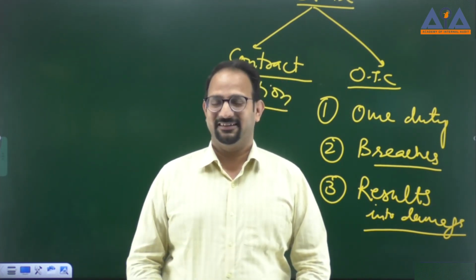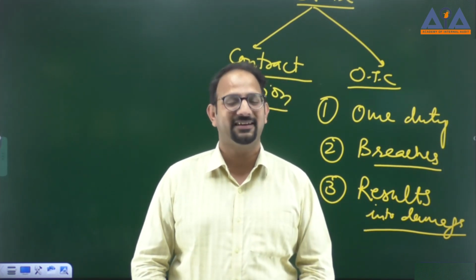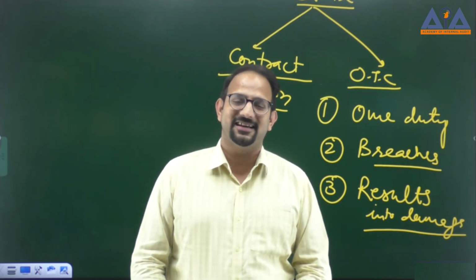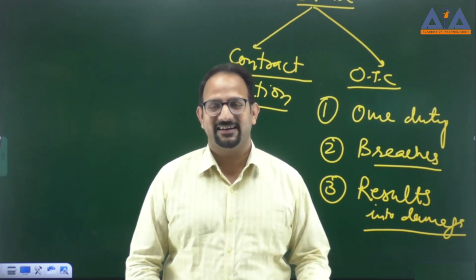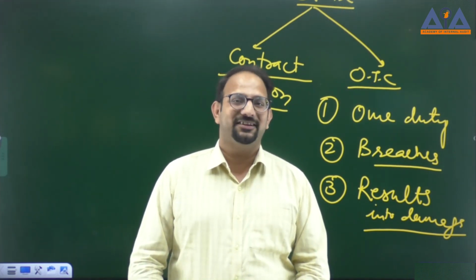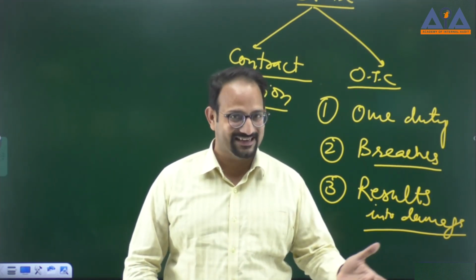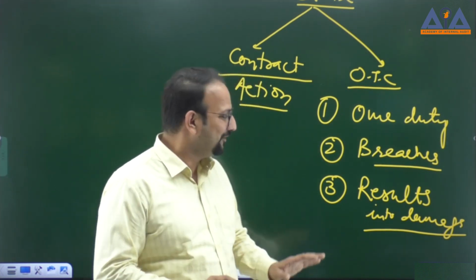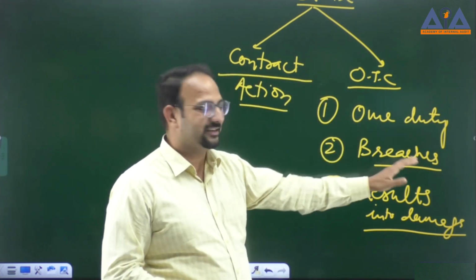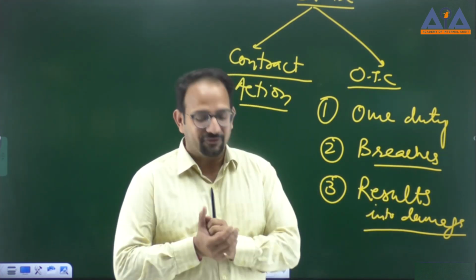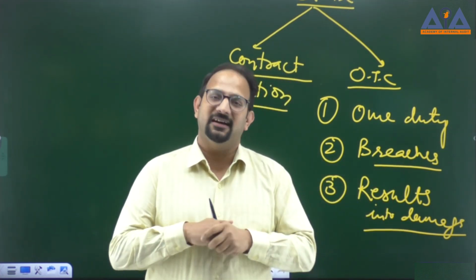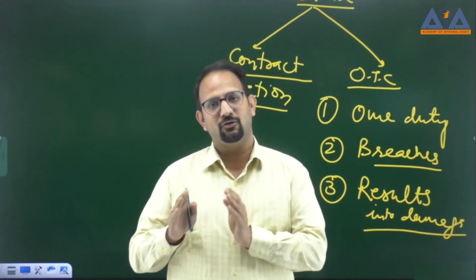So you can claim there, right, that because of this activity my reputation is damaged and hence I am filing a civil case and I am expecting a certain kind of compensation for this kind of loss. So this can be a scenario. So ultimately you have to prove how their breach of duty has resulted in damages to you, right? So this is what we have understood in this point, that is called the other than contractual action.